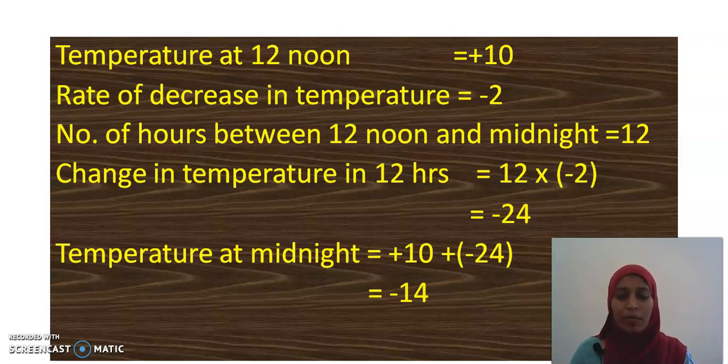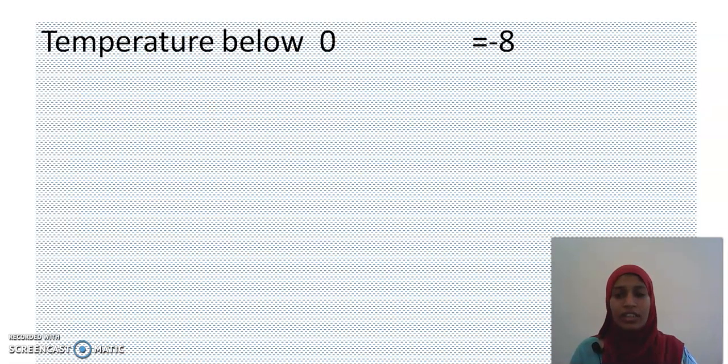Okay, my dear children. Now, shall we go in for the first part of the question? Here we found out the temperature at midnight. In the next question, they have given us the temperature as minus 8. And I have to find at what time it reaches minus 8. Do you understand the difference between these two questions? Here we found the temperature. In the next question, we are going to find the time.